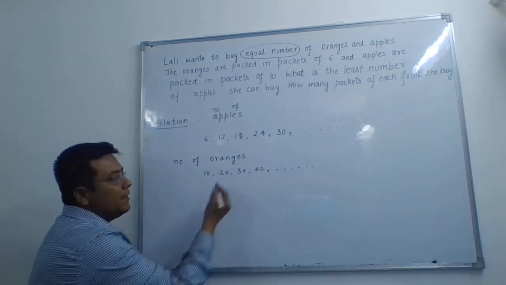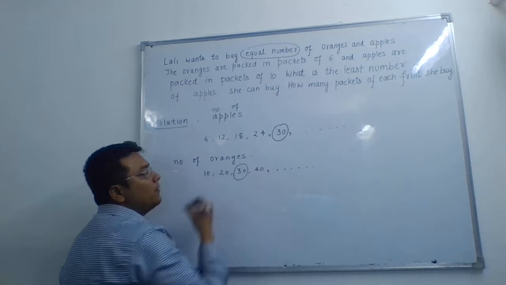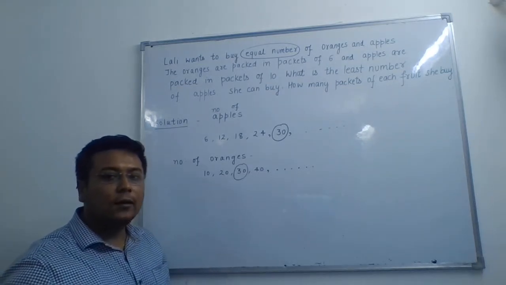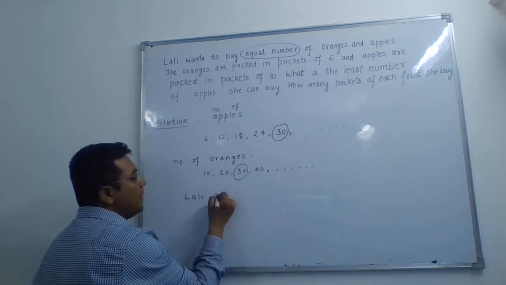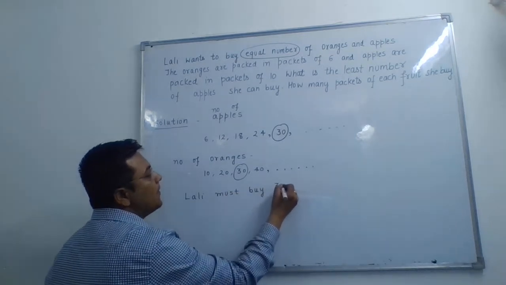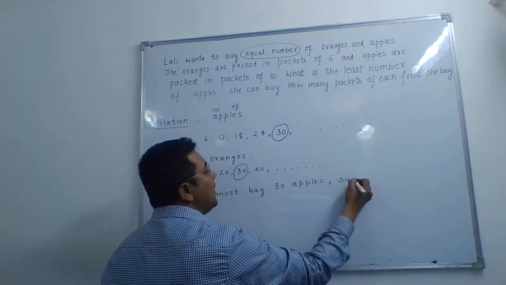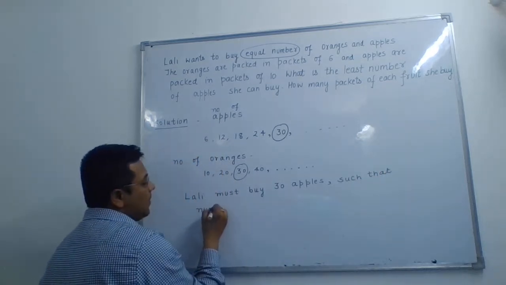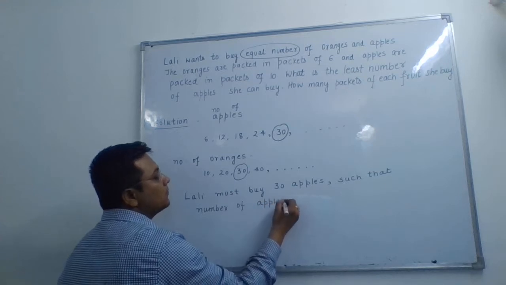So we see that 30 is the least number where the number of apples as well as oranges are equal. So Lali must buy 30 apples such that the number of apples and oranges are equal.